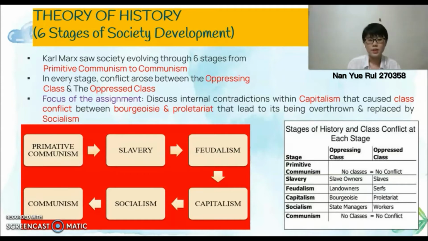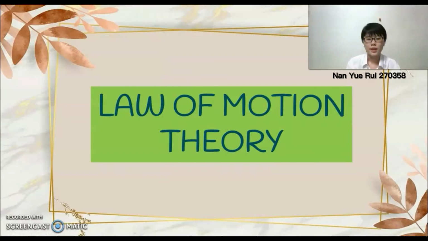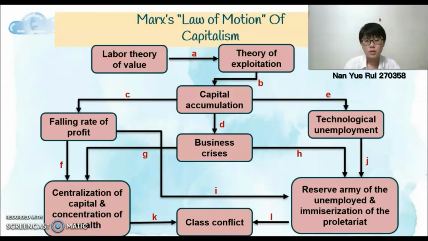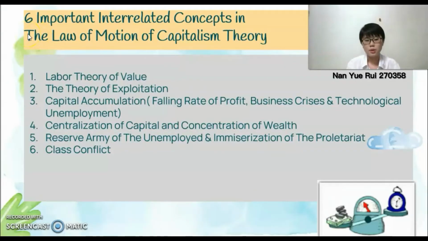The focus of the assignment is to discuss the internal contradiction within capitalism that causes class conflict between bourgeoisie and proletariat that leads to its being overthrown and replaced by socialism. Next, I will talk about the law of motion theory. This is the diagram of the Marx law of motion of capitalism. There are 6 important interrelated concepts in it.